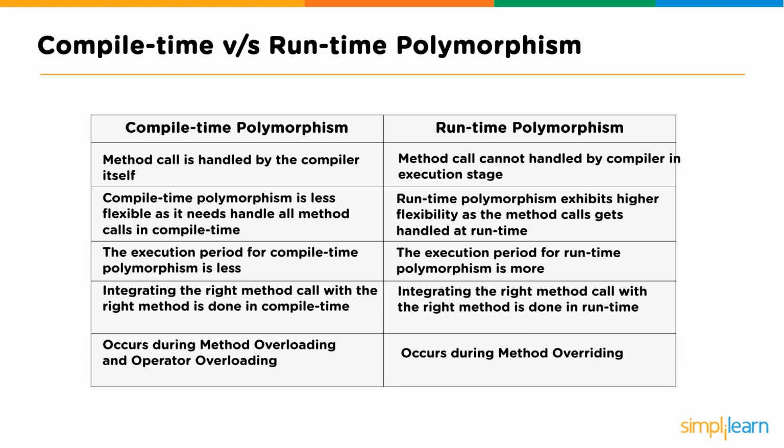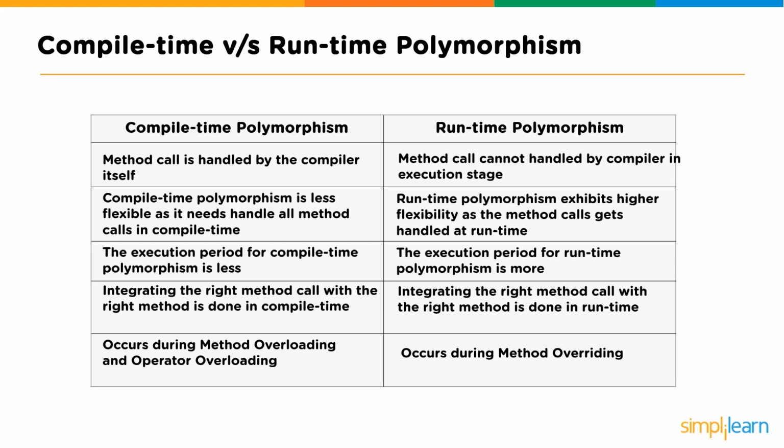The execution period for compile time polymorphism is less. That's what I was just talking about. It compiles it, so the compiling takes maybe a little bit more. But if you're executing the same program over and over and over again, once it's distributed, it's going to run faster. Then, of course, the execution period for runtime polymorphism takes longer. It's just a little bit more.